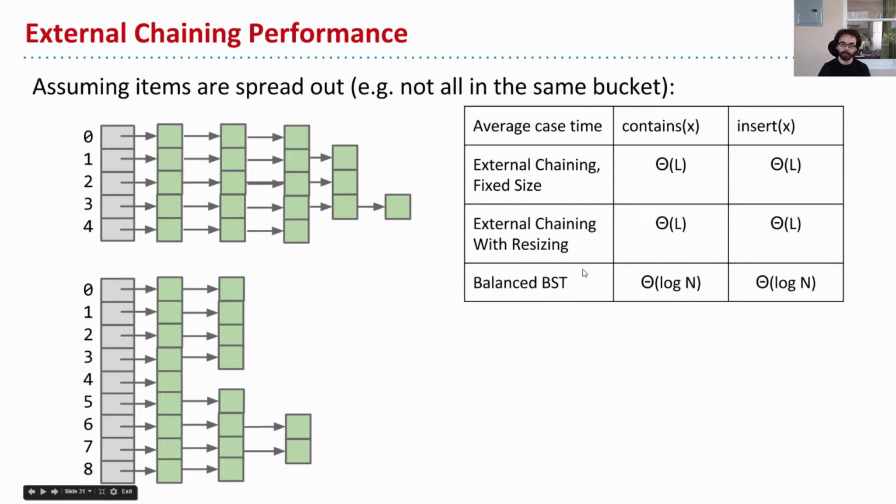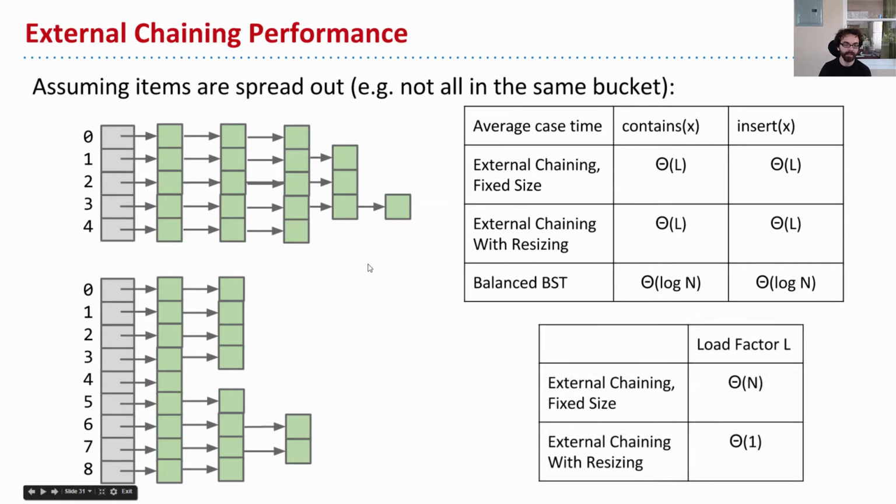How does that compare to our balanced binary search tree? Well, in that case, the average case, and in fact also the worst case, was log n. But here, in the hash table case, it's L. But what's L? How's L in terms of n? Well, it depends. It depends on whether or not we have a fixed size or resizing.